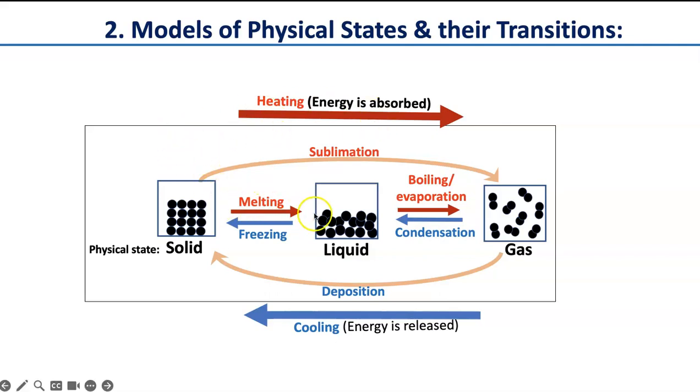So all the red arrows show energy being absorbed. So kinetic energy being absorbed or heat energy being absorbed. So when you go to the right side, there is more energy. And then when you cool off or lose energy into the environment, you go in this direction, the blue arrow.